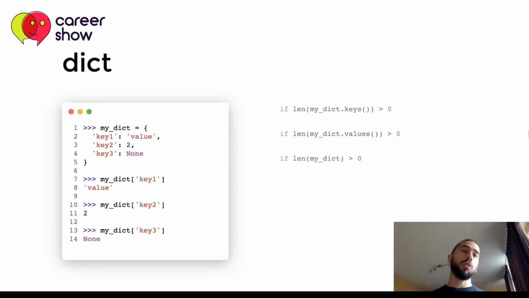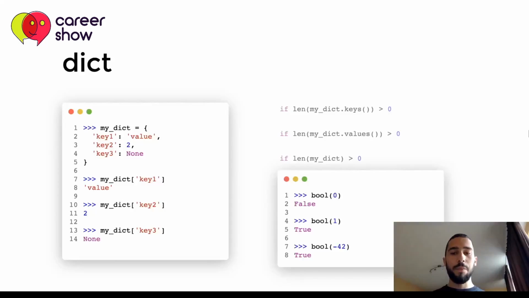In Python, and not only in Python, in all programming languages, but in Python specifically, we have the bool type, which can be used in order to evaluate certain values to booleans, the so-called boolean evaluation. It is used like this. If we provide an integer value in this example to bool, we can get the boolean evaluation of this value. So in all programming languages and in computers at all, 0 is considered a false value and 1 is considered a true value.